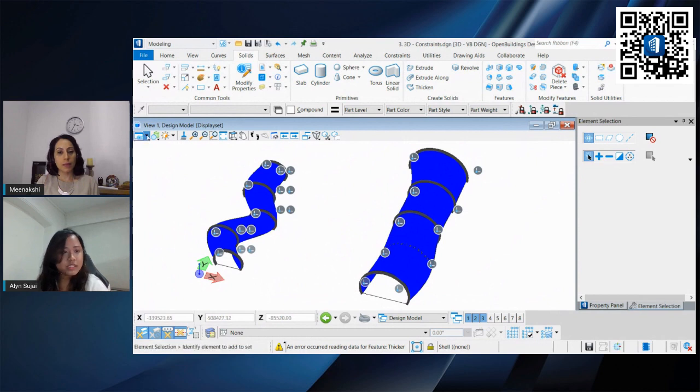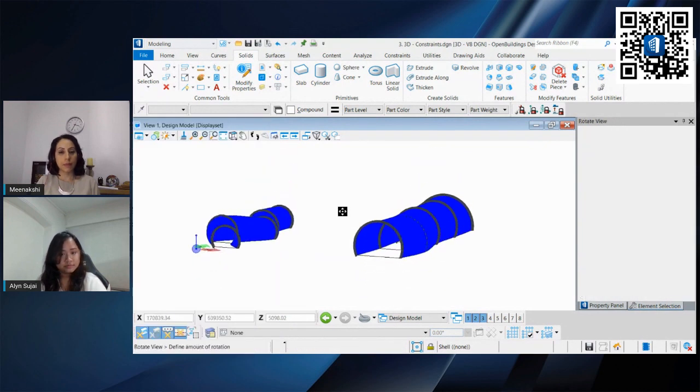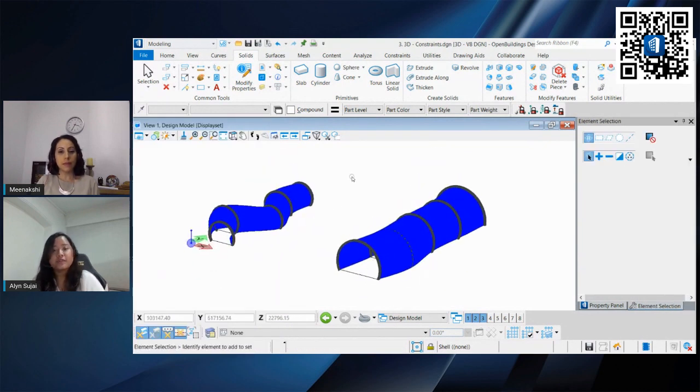If you want to hide this, you can go under your view attributes and turn off your markers, which includes your constraint. So that's how you do it for your 3D constraints.